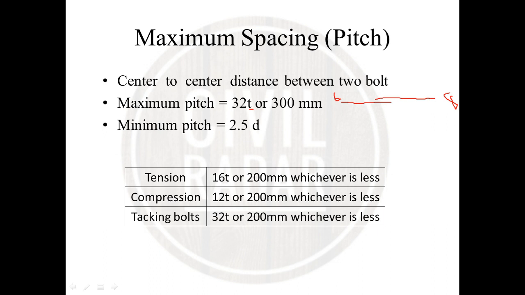Okay, what is a tacking bolt? If we join two plates with bolts and you design the joint, you find that it requires 2 bolts, so you provide 2 bolts, but the minimum pitch criterion is not satisfied. Then you provide one extra bolt to the joint. This extra bolt, provided to satisfy the criterion of minimum pitch, is called a tacking bolt.